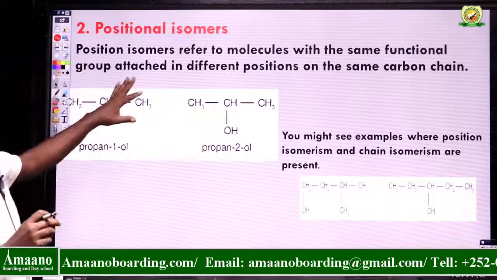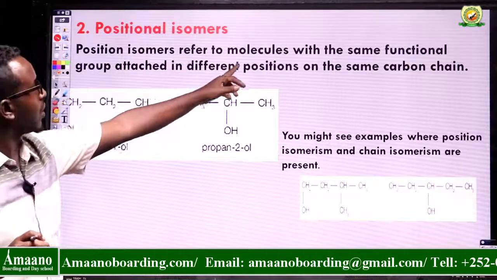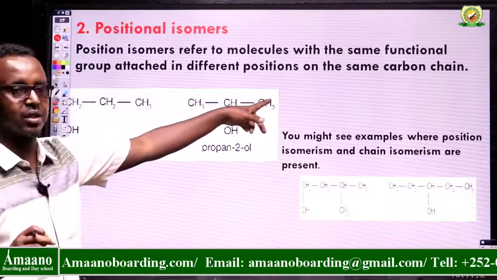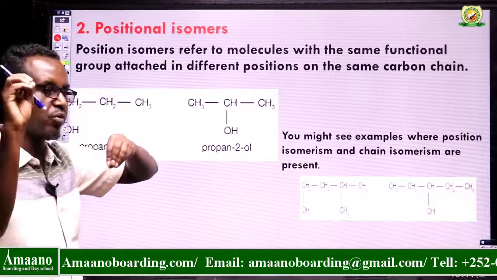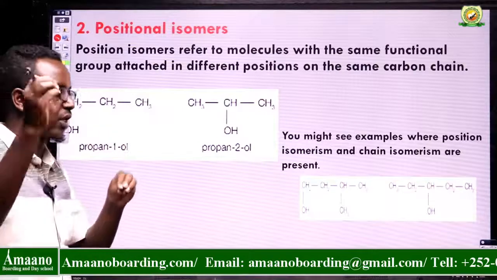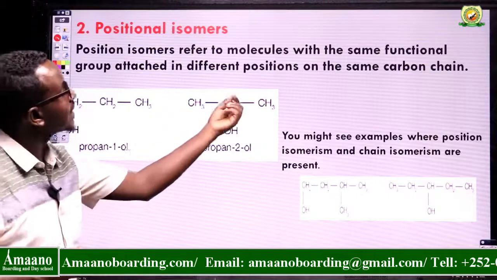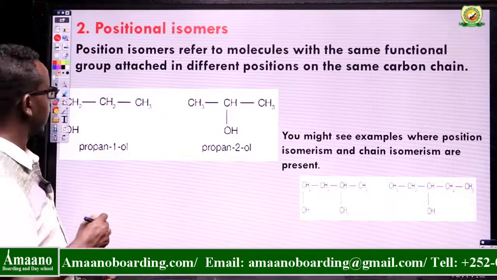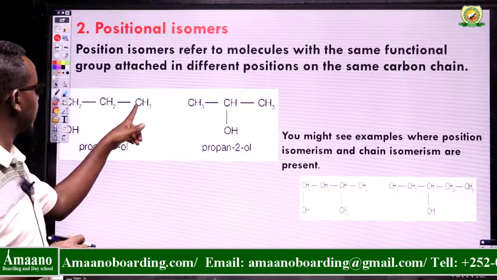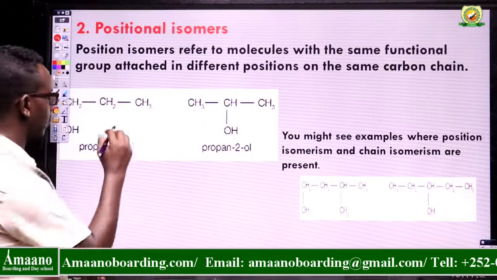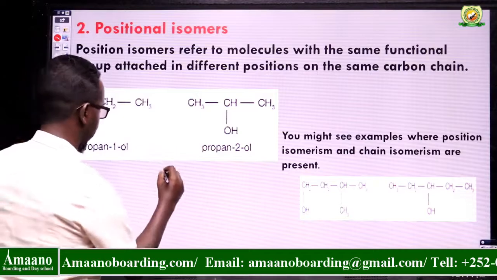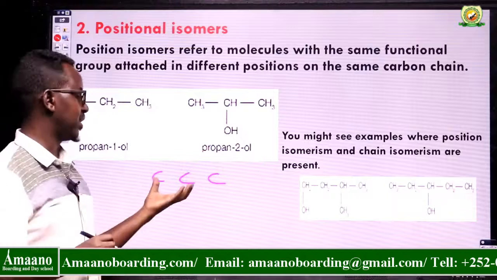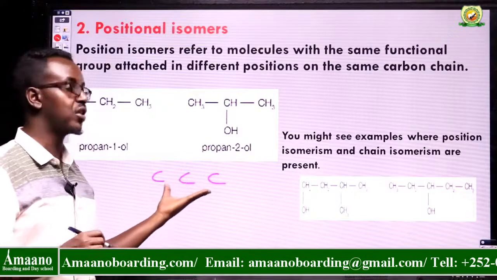Positional isomers refer to molecules in which the same functional group is attached in different positions on the same carbon chain, when the number of carbons is the same. So when the functional group is attached in a different position, we can simply say that's a different isomer. For example, here we have 1, 2, 3: a carbon chain containing 3 carbons.